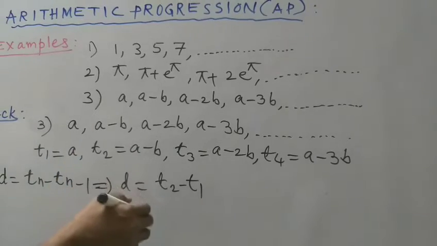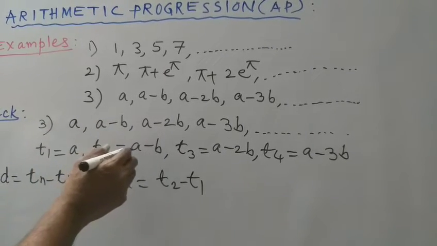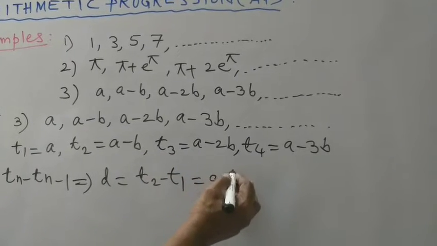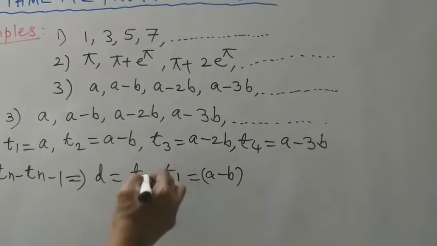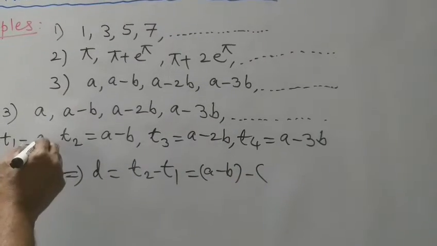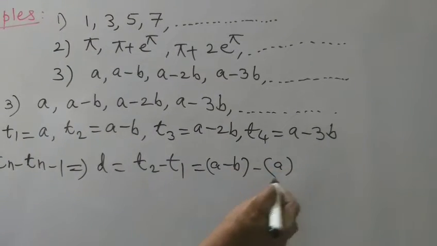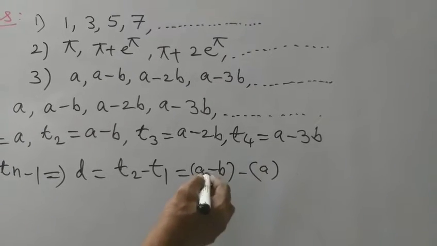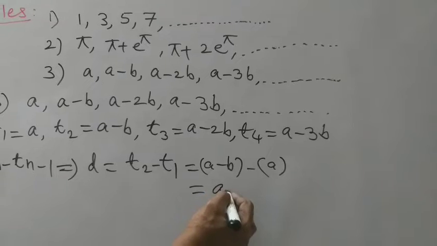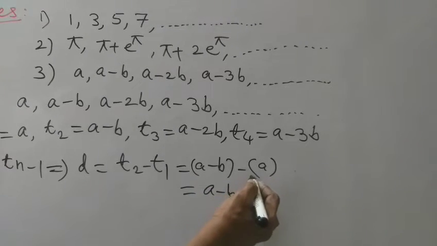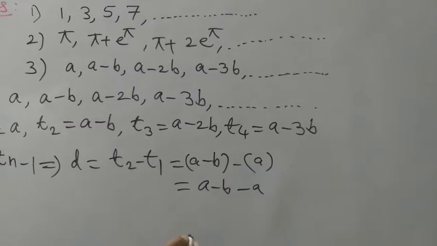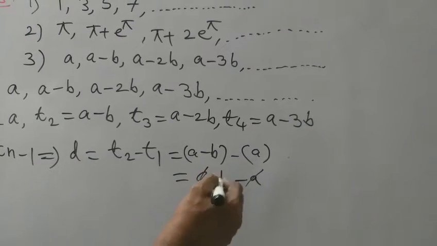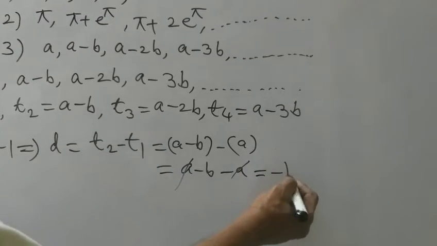Here the second term is A minus B, minus the first term, which is A. On expanding these brackets, A minus B, minus into plus, minus A. Like terms plus A and minus A are cancelled. The remaining term is minus B.